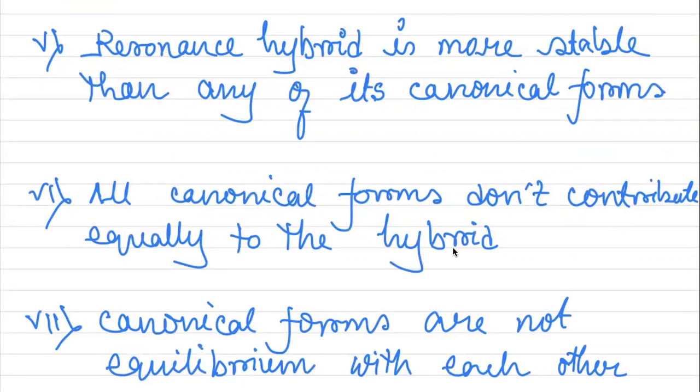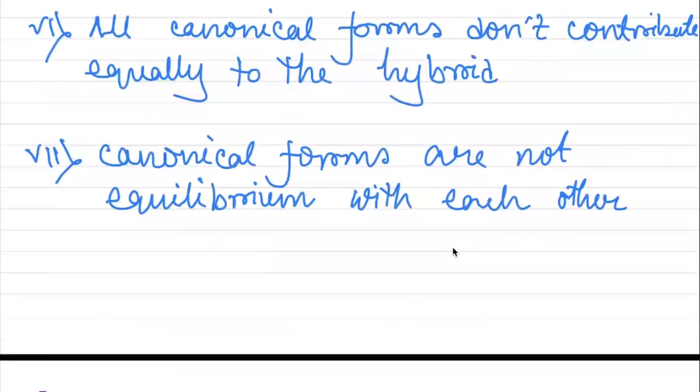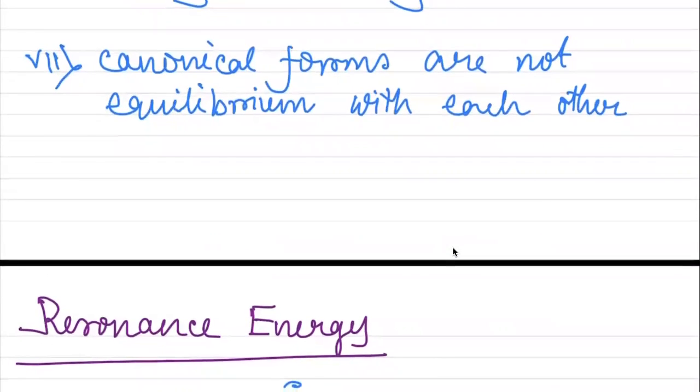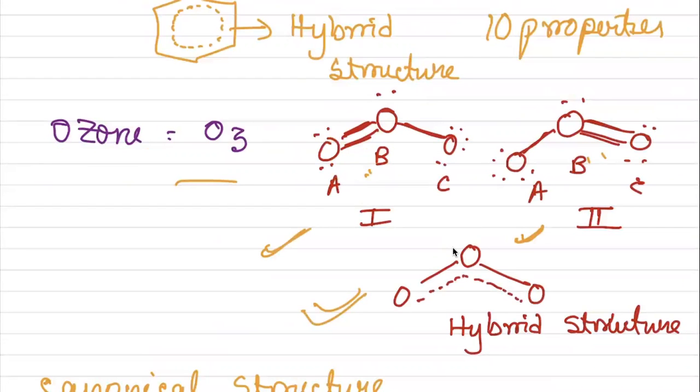And canonical forms are not in equilibrium with each other. They are just hypothetical structures to explain the properties, because by a single structure we cannot explain the properties.